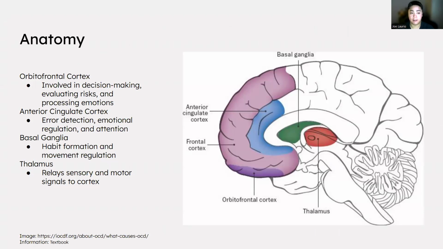The basal ganglia handles habit formation and movement regulation, and the thalamus relays sensory and motor signals to the cortex. These are all involved because OCD affects the way that we work things out. Like I said, with the compulsions, constantly rearranging something makes it impossible for our prefrontal cortex to work properly if we have OCD.